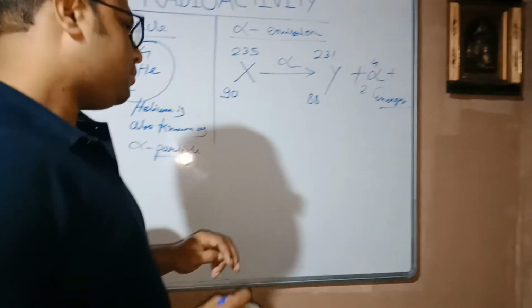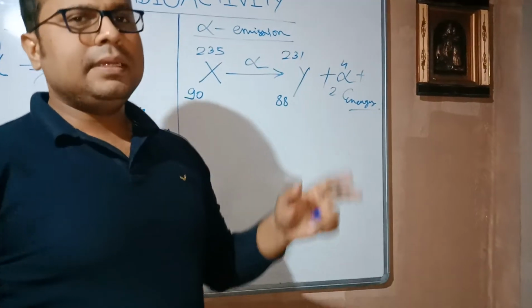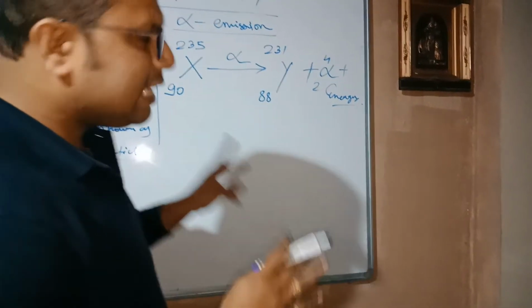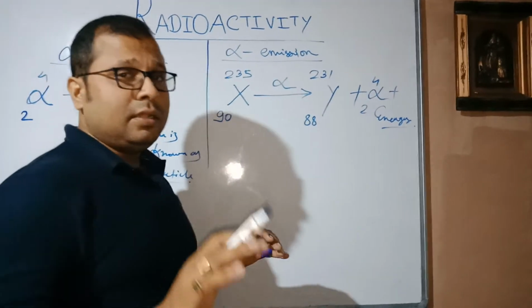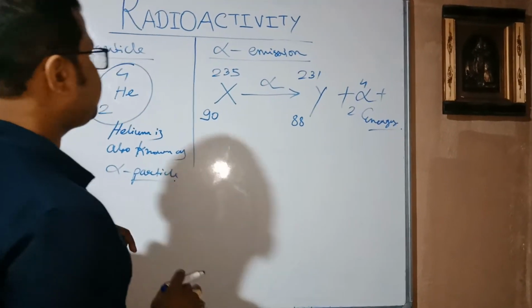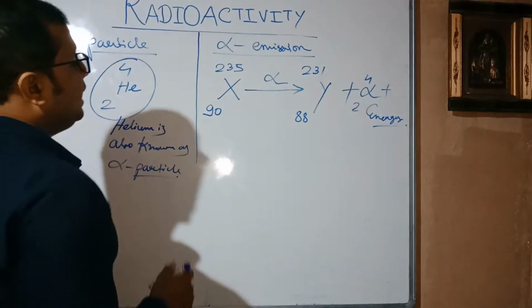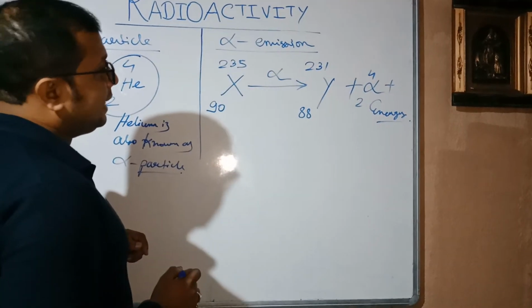Now what changes in the atomic nucleus or the radioactive nucleus when an alpha particle is coming out? You will definitely have questions based on this. You can see I have taken a parent nucleus X.